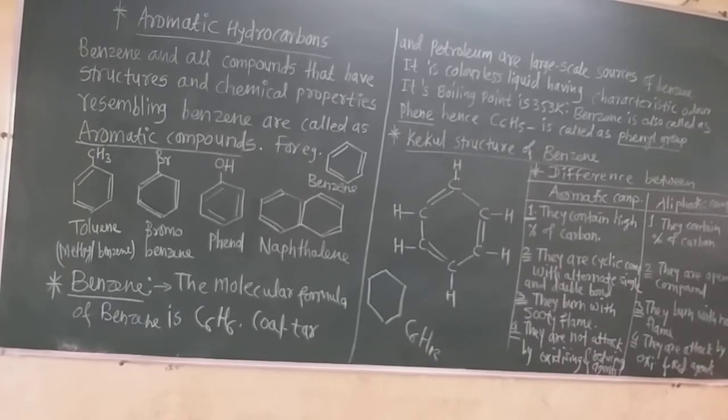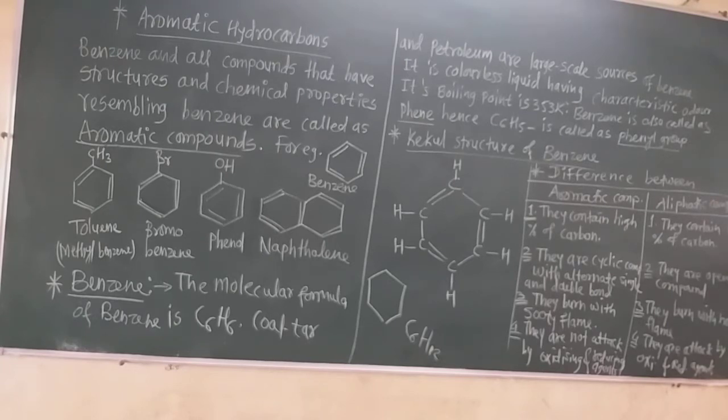Now the discoverer and synthesizer of benzene is Berthelot. In 1870 he synthesized benzene, originally from acetylene.